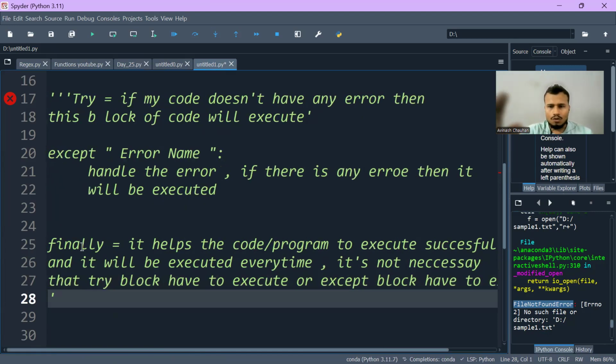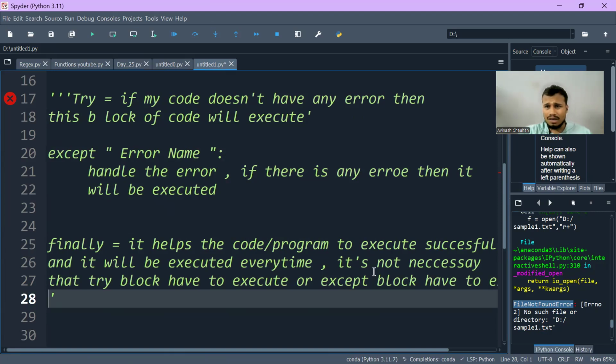Whatever you write under the finally block will be executed, and it doesn't matter whether some exception occurs in the try block or not. The finally block will not be affected by those.